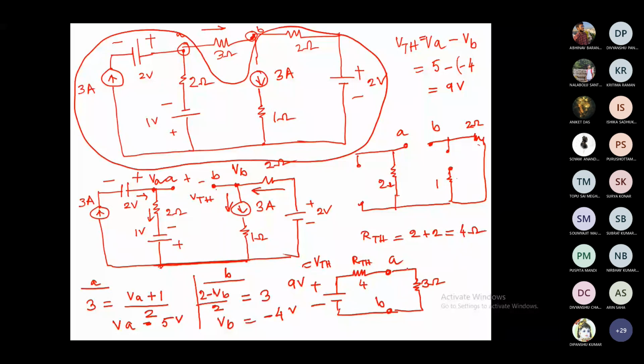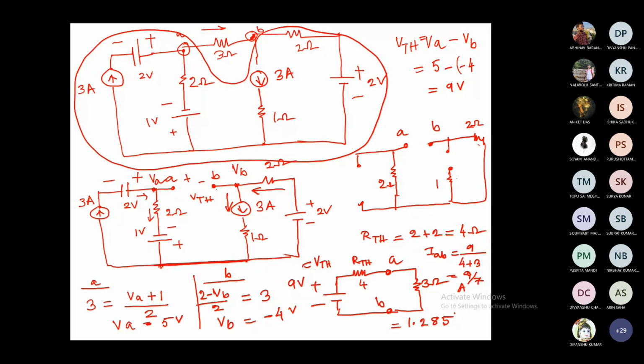So then you can find out the current through AB. IAB is equal to 9 divided by 4 plus 3. So 9 by 7 ampere, which turns out to be 1.285 something. If you cross check, last class I shared the solution for this using the superposition theorem. It came out to be the same, 1.285 ampere. So using Thevenin also we can solve this problem.